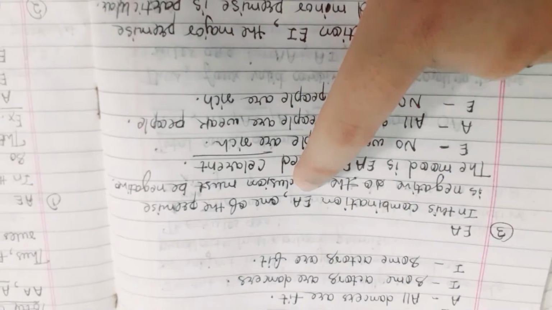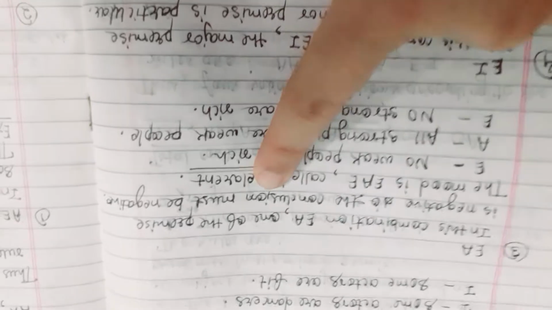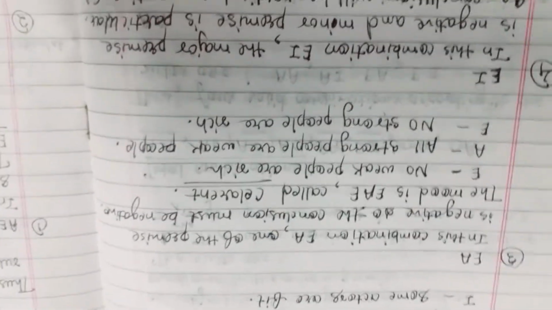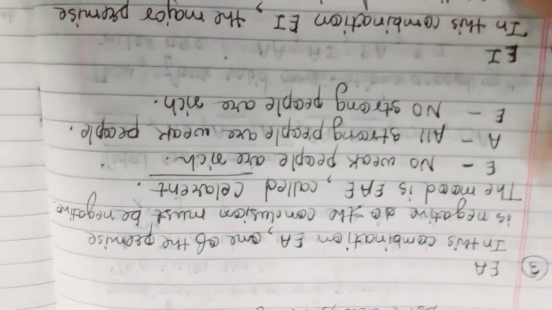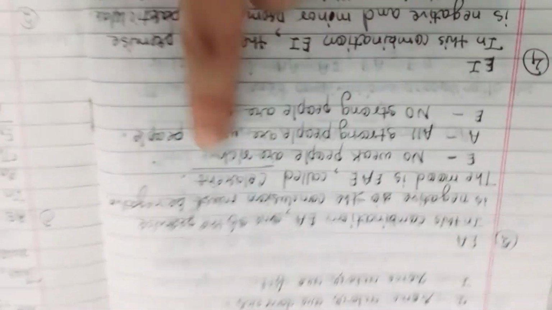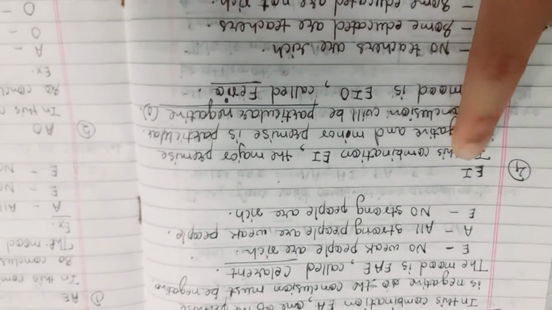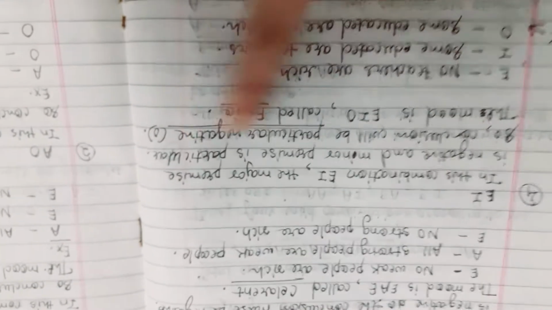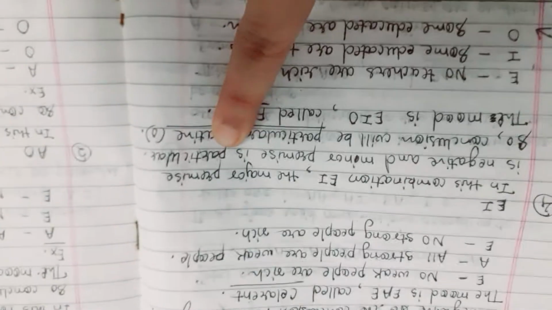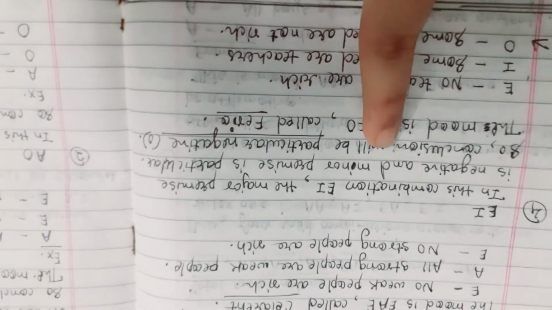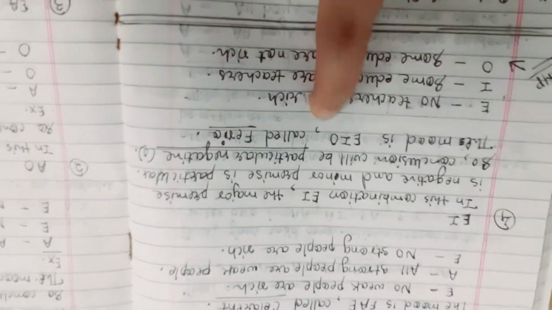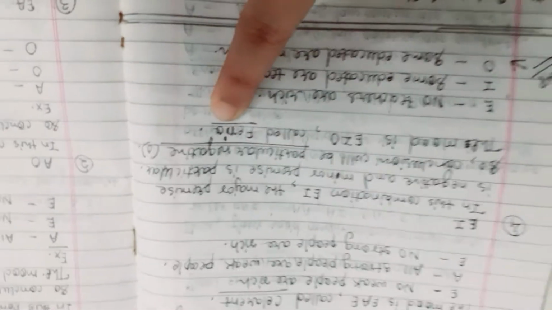Then EA. In this combination EA, a negative is there. So one of the premises is negative, so the conclusion must be negative, according to the 7 general rules. So for EA, the conclusion will compulsorily be E. So it is Celarent. Then EI. Here in this combination, the major premise is negative and the minor premise is particular, so the conclusion will be particular negative. Particular negative means some not, means O. So EIO. It is Ferio.